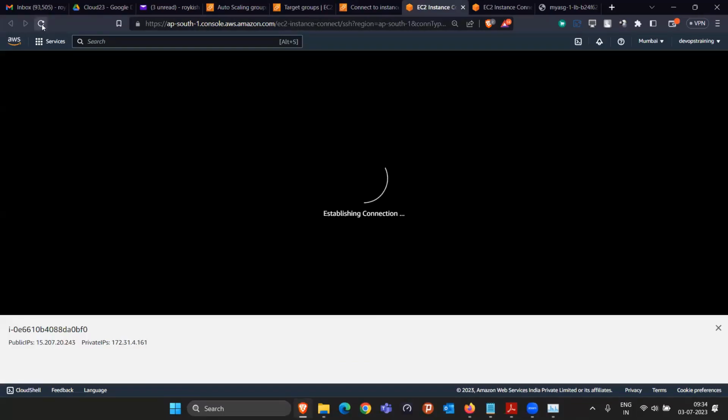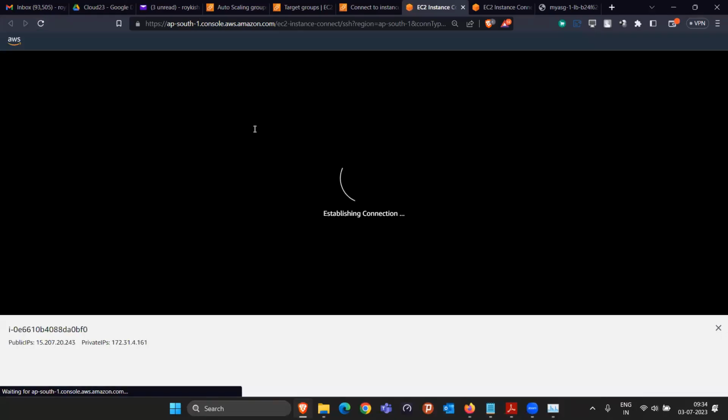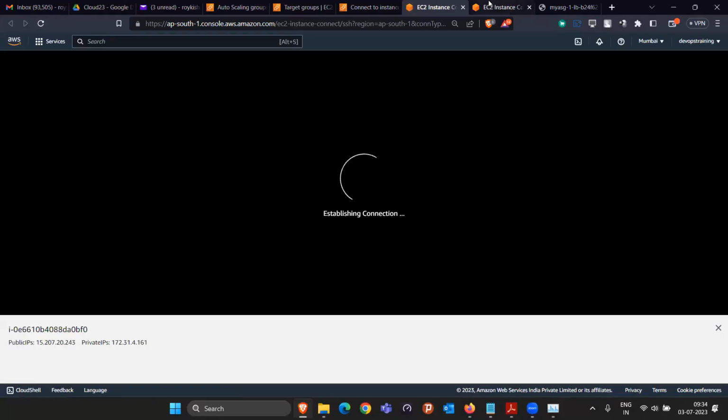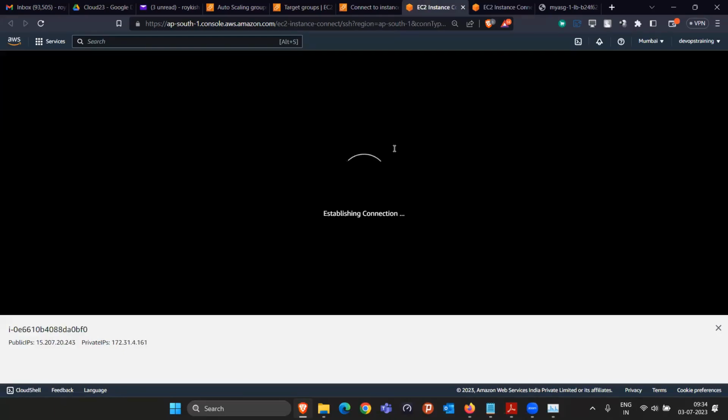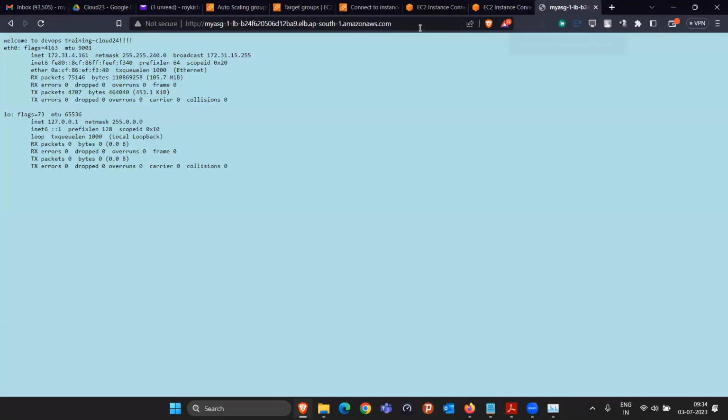I don't think that this machine is getting connected. Let me just refresh this page. In this machine, we are getting the constant load of 99%. This machine got stopped or something. This was 4.16. So we're getting this stop. I think it is still coming from 4.16.